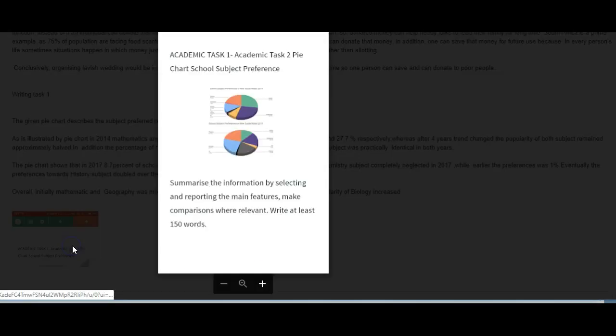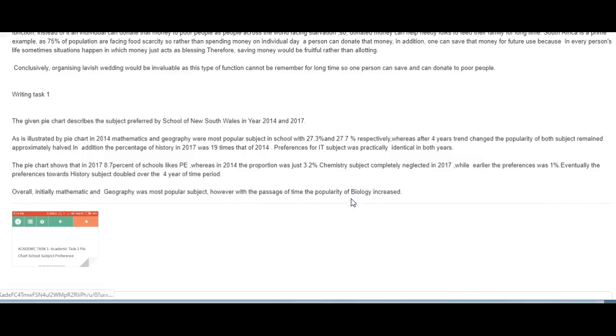This is okay, I know this one well. Let's see. The given pie chart describes the subjects preferred by one school of New South Wales in 2014 and 2017. Get rid of year. As is illustrated by the pie chart, in 2014, mathematics and geography were the most popular subjects. Two subjects in school with 27.3 and 27.7% respectively.